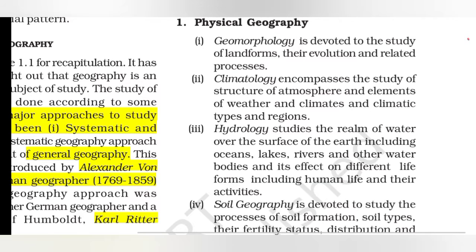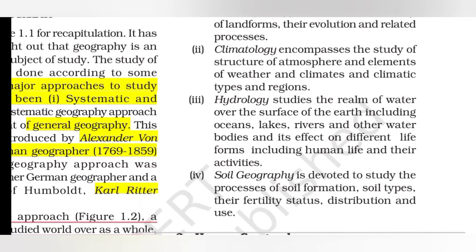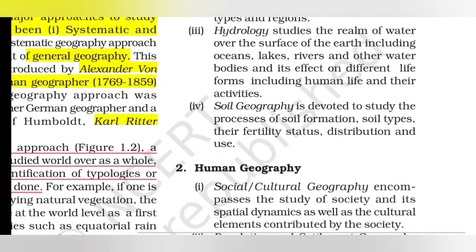Climatology studies the structure of the atmosphere; you can relate it with climate. Then hydrology studies the realm of water over the surface of the earth, like oceans and lakes, and their activities on human life. Then soil geography is a study devoted to the processes of soil formation, soil types, their fertility status, distribution, and their use.